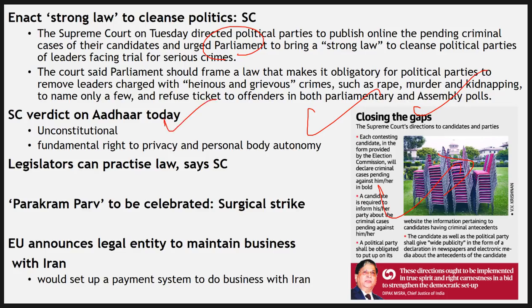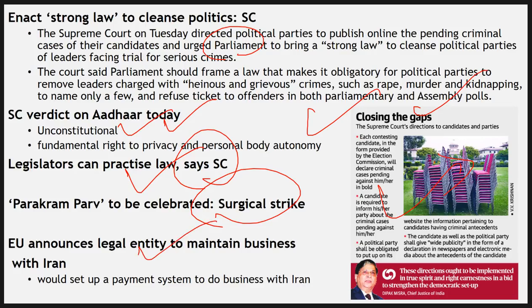The Supreme Court is going to deliver its verdict on Aadhaar today, whether it is constitutional or unconstitutional, whether it is breaching the fundamental right to privacy and personal body autonomy. Legislatures can practice law, has been said by the Supreme Court. Parakram Parva, about celebrating the surgical strike, will be celebrated in New Delhi, Amar Jawan Chowk, by the armed forces.